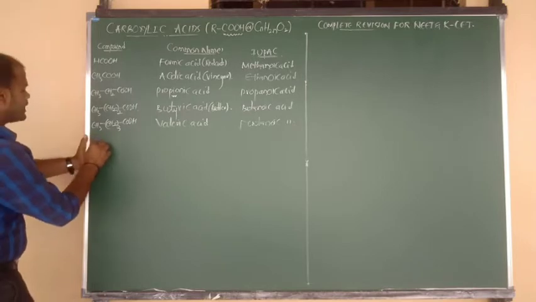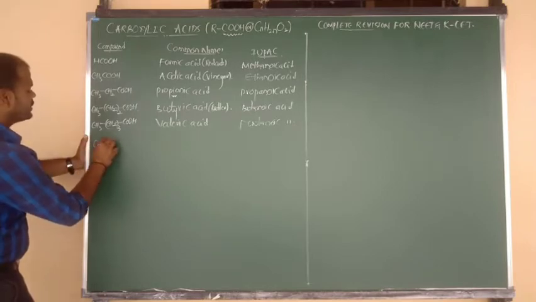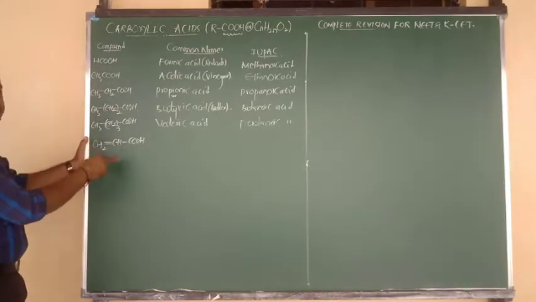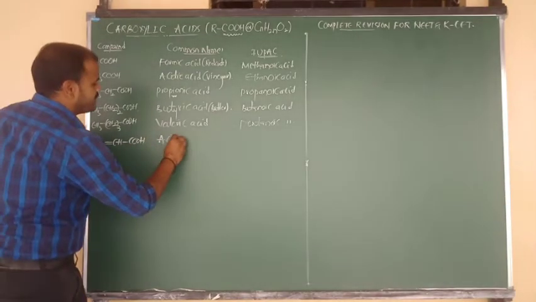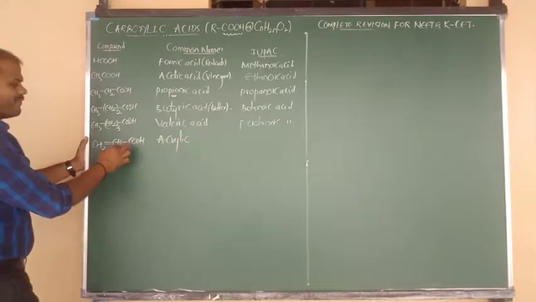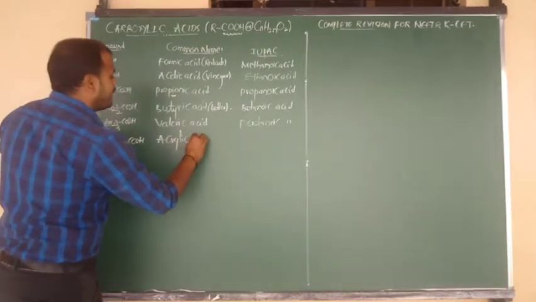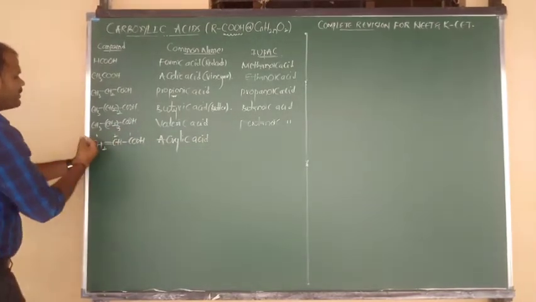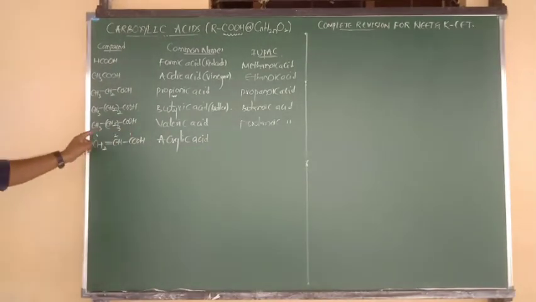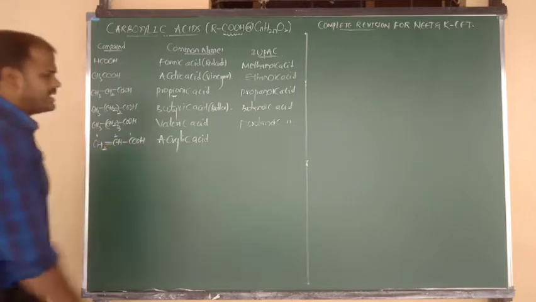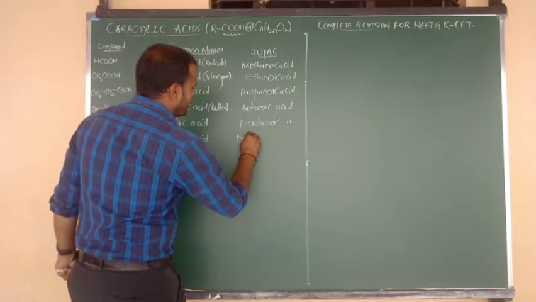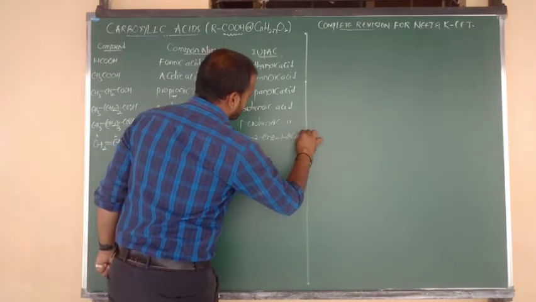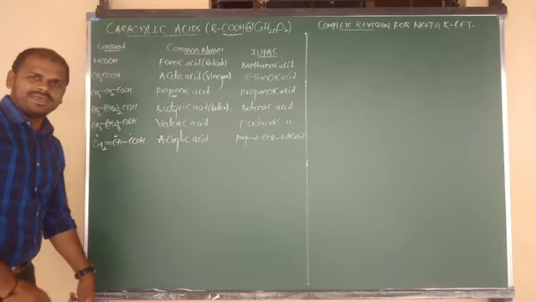Next, another IUPAC name I am going to write here. The structure is CH2=CH-COOH. Looking at the structure, it is acrylic form, so we can say this is acrylic acid, or vinyl carboxylic acid. But you have to remember the IUPAC name. 3 carbon is prop, prop-2-en-1-oic acid. So the IUPAC name of acrylic acid is prop-2-en-1-oic acid.